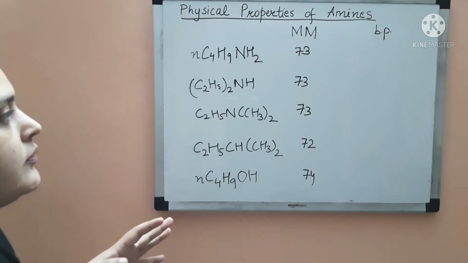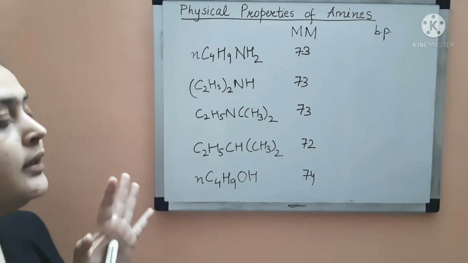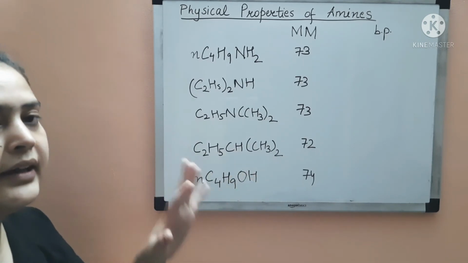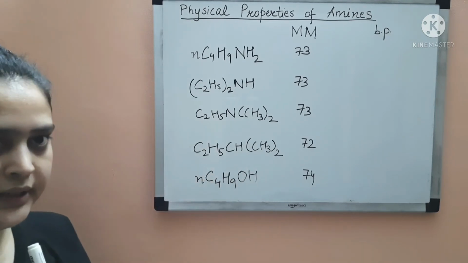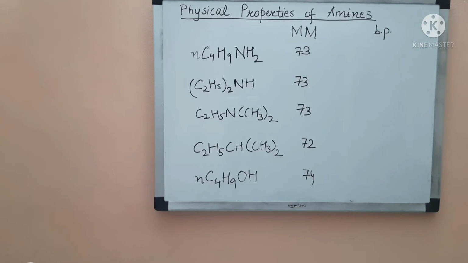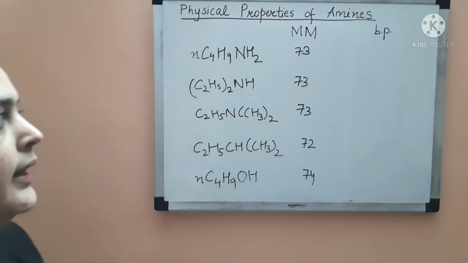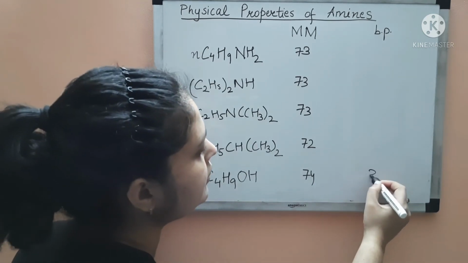Why? Because there will be intensive intermolecular hydrogen bonding in alcohols. The oxygen has high electronegativity, due to which this OH is very polar in nature, and that is why it will form intensive intermolecular hydrogen bonding, and hence its boiling point will be high. So its boiling point is around 390.